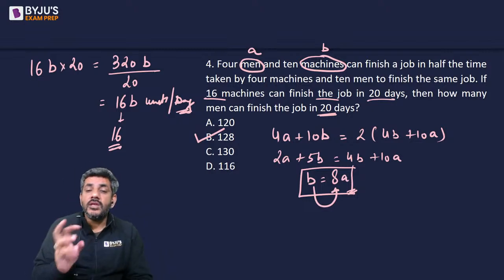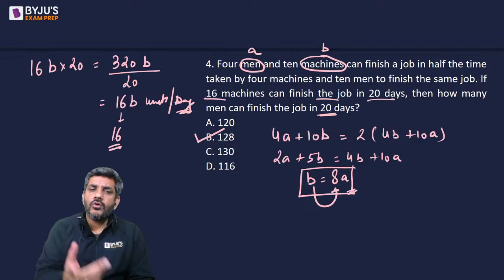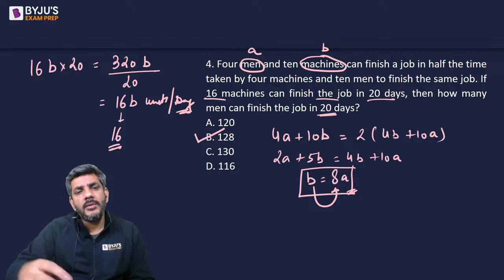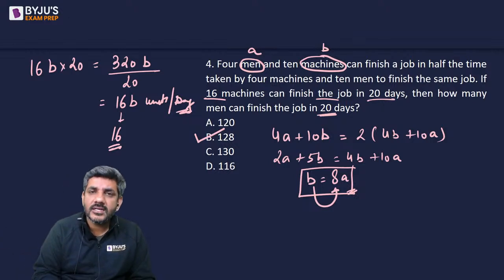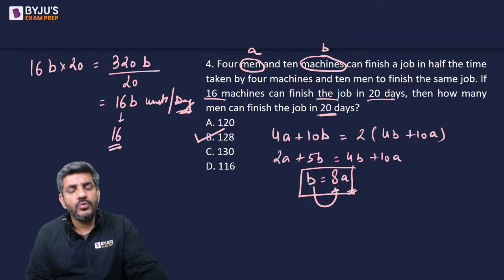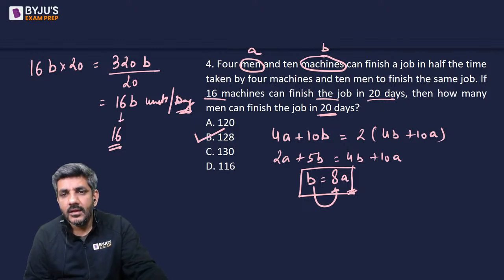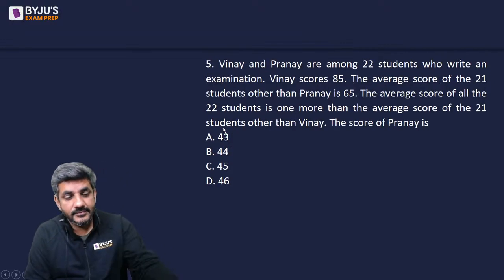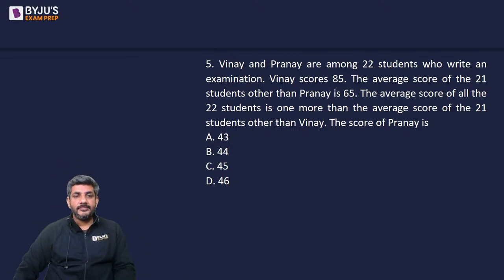अब यहां पे जरूरी नहीं आप A और B ही लें, आप किसी एक को वन भी ले सकते हो. लेट अस से यू टेक A as one. A को वन लेके चलोगे तो ऑटोमेटिकली B 8 आ जाएगा, तो भी आप आंसर कर सकते हो. But anyways, even taking A and B is not making your job too difficult in this question. That's question number 4 with an answer of 128. I'll move ahead now to question number 5 on the screen. It's here. Please try this as well.